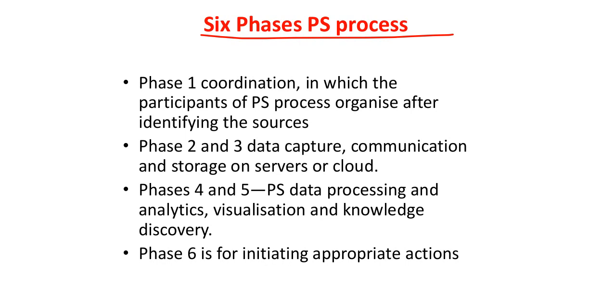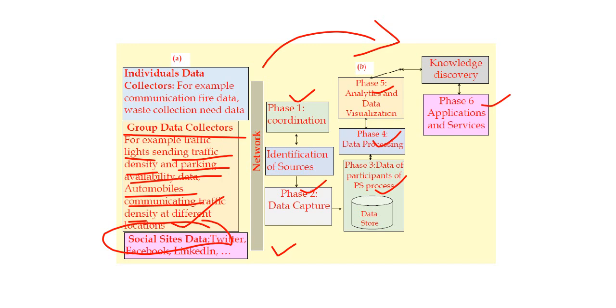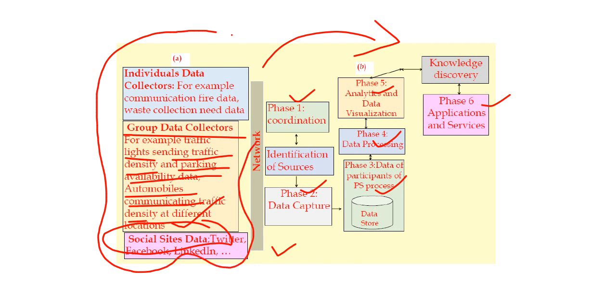Phase 1, as you can see here, is coordination, in which the participants of the participatory sensing process organize after identifying the source. That happens to be the first phase. So here you have the data collection mechanism taking place, and you have got the network. Then comes the next aspect, the coordination.